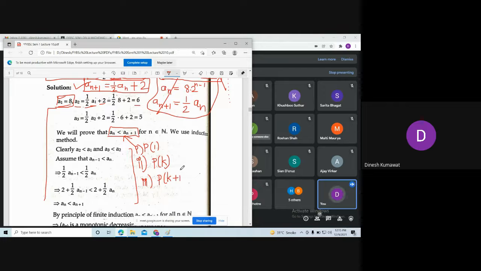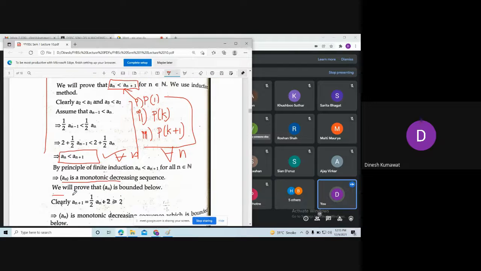So if you are getting this kind of relation, then you can see using this induction, this is true for all n. Hence, at the end, you conclude this is true using induction for all n. Okay, so you do this by the next lecture, then in the next lecture we will check its boundedness.